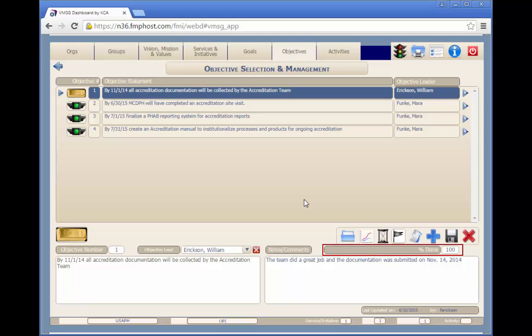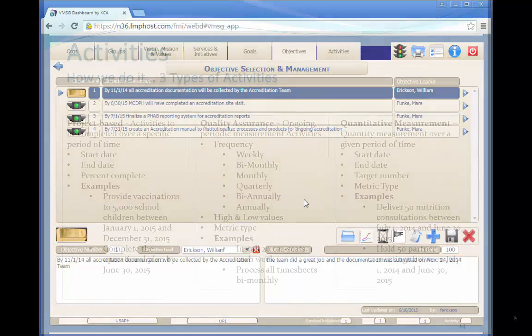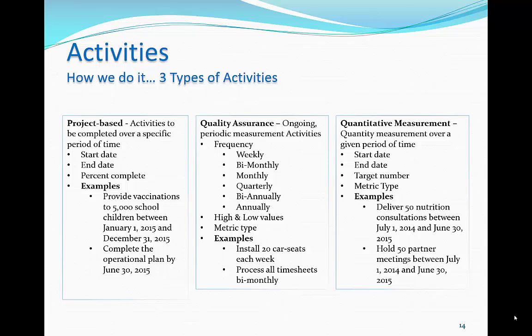The Activities Roll-Up field shows a summary of the activities related to the selected objective. Activities are the most detailed level of definition of the how we do it elements. The dashboard contains three types of activities.